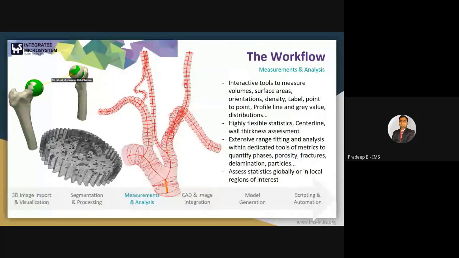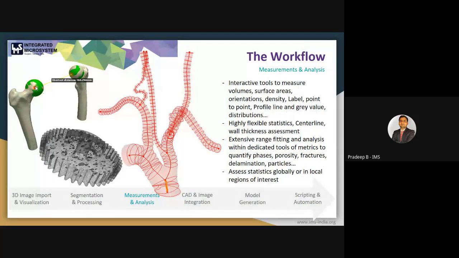Next is measurement and analysis. As we are engineers, the measurement part is very important for us. Because of this measurement, we can find out the shortest distance between two femoral bones. You can see here we have the option to find out the space.